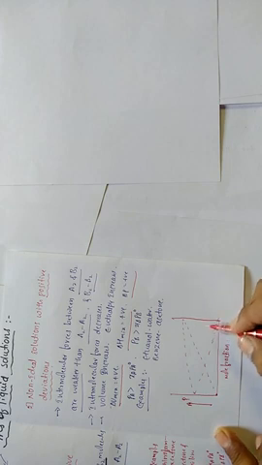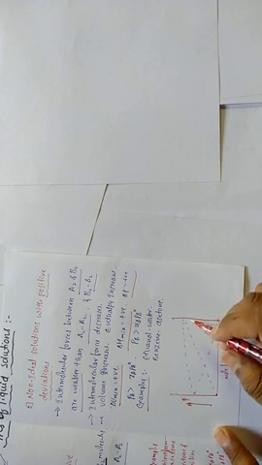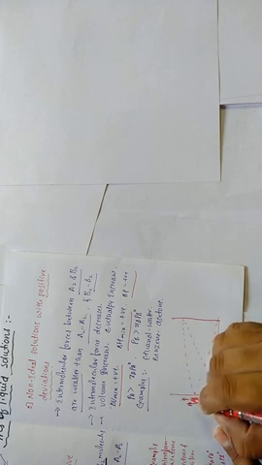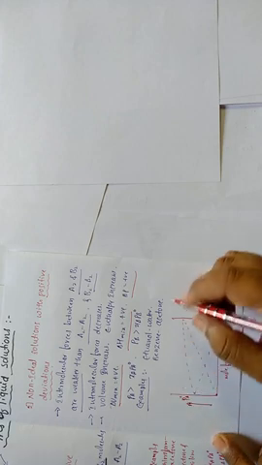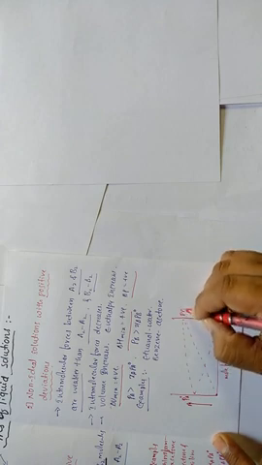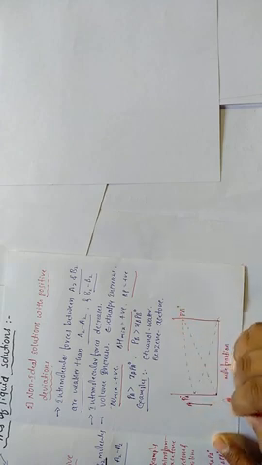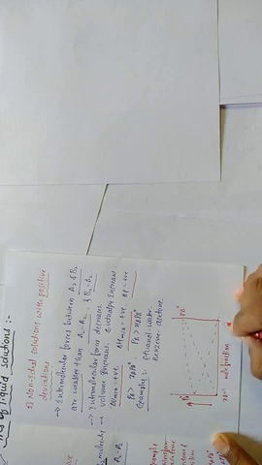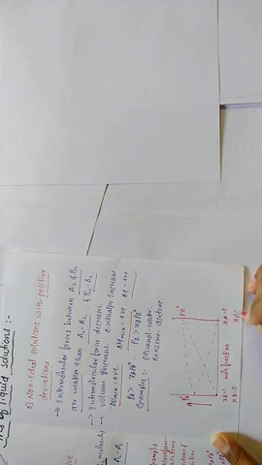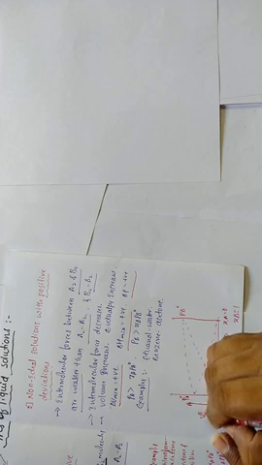Here is the vapor pressure of pure liquid A, here the vapor pressure of pure liquid B, and here XA is equal to 1, XB is equal to 0, and here XA is equal to 0, XB is equal to 1.